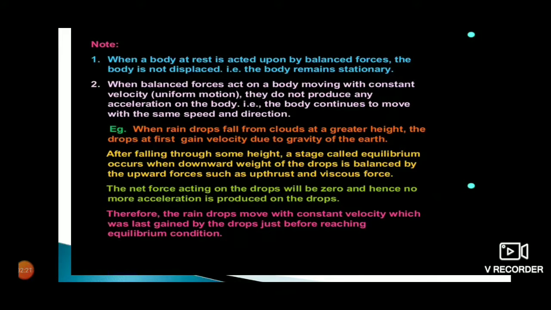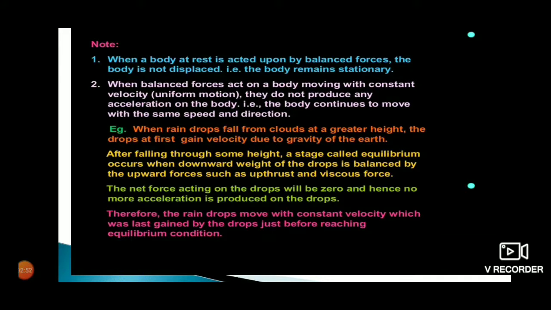For example, when raindrops fall from clouds at a greater height, the drop at first gains velocity due to the gravity of the earth. After falling through some height, a stage called equilibrium occurs when the downward weight of the drop is balanced by the upward forces such as upthrust and the viscous force.